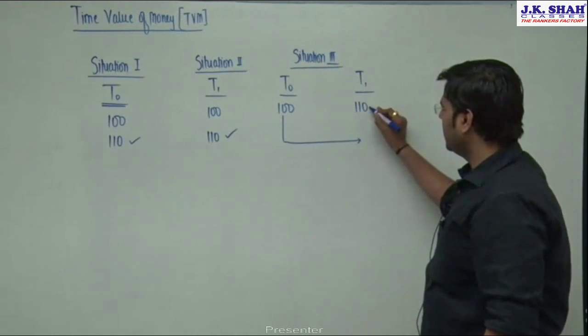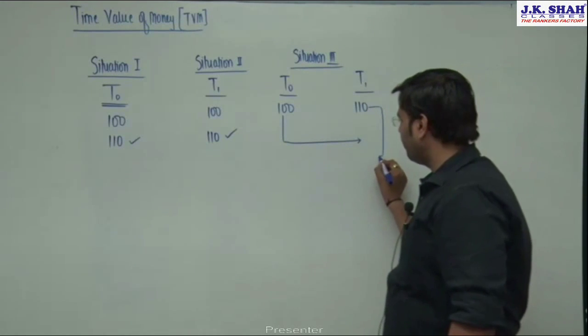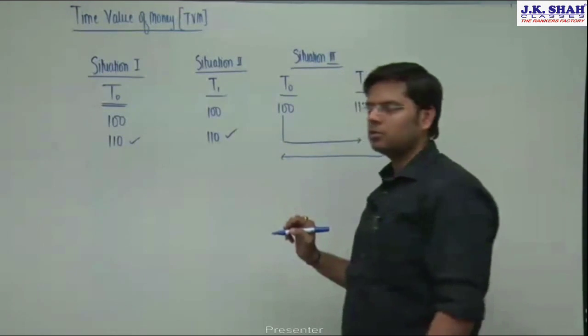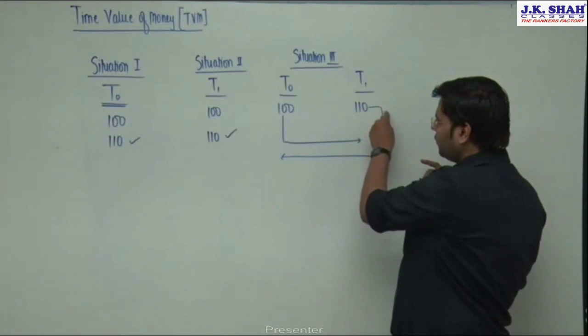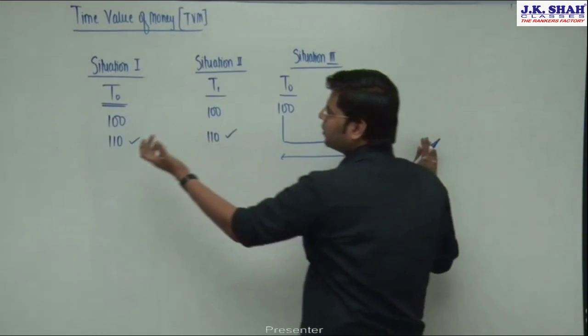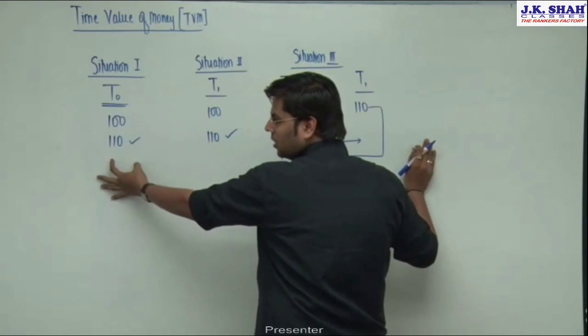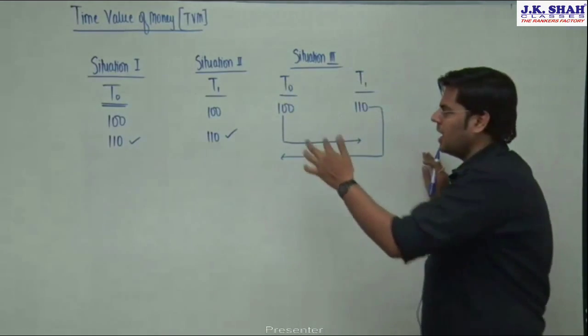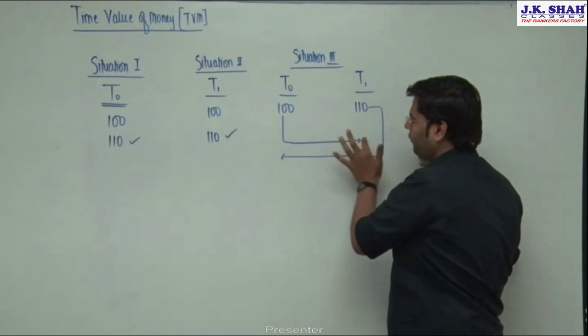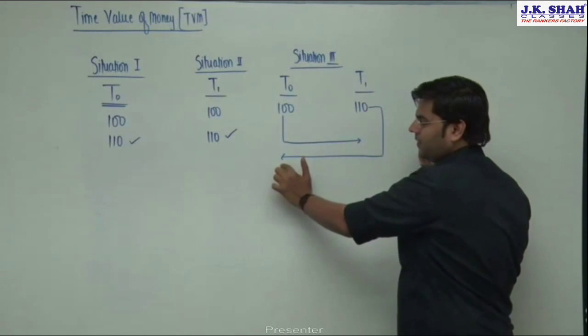The other option is to convert the future value to present value. Then you actually come to situation 1. So either convert present value to future value or future value to present value.